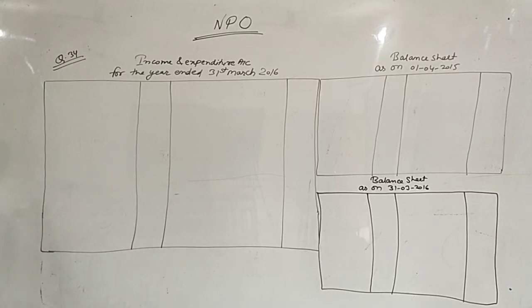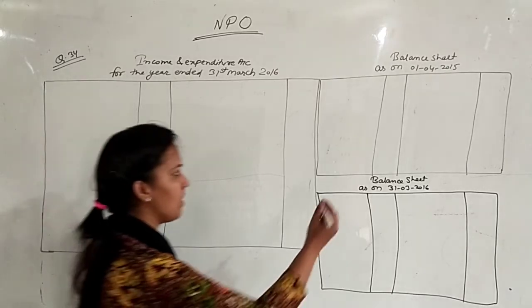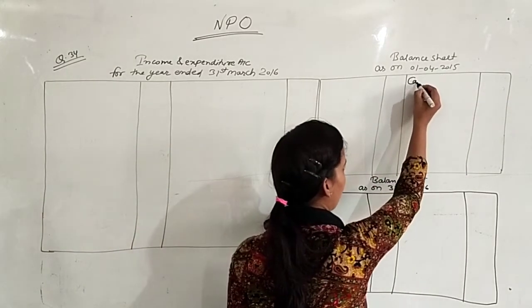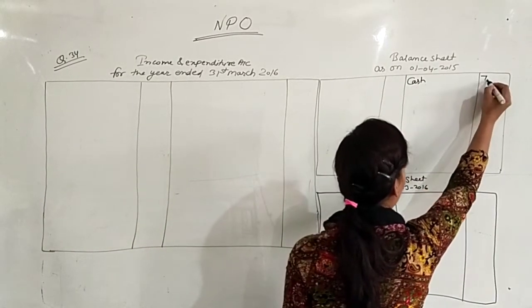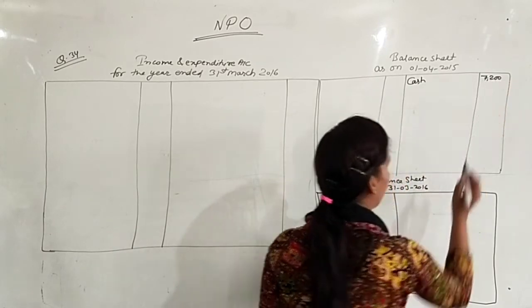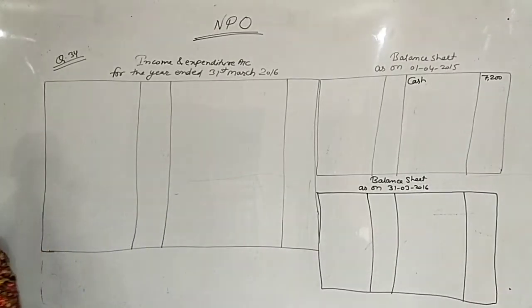So let's start with the first point. To balance b/d 1st April 2015, this is the opening cash balance 7200. Opening cash balance means in the opening balance sheet, cash 7200.